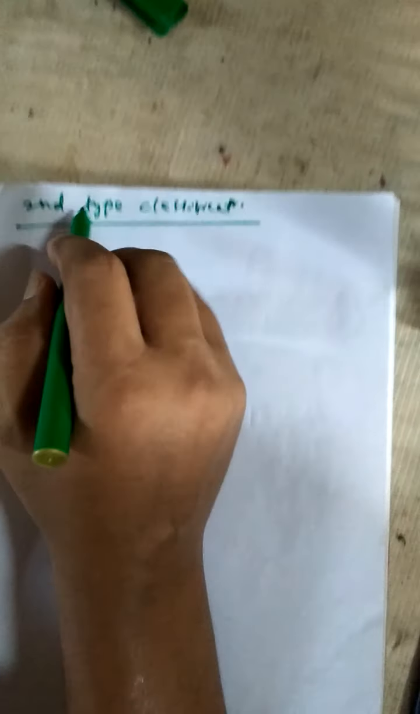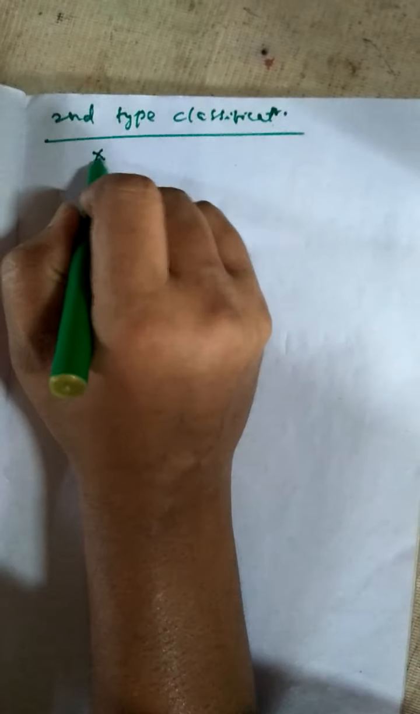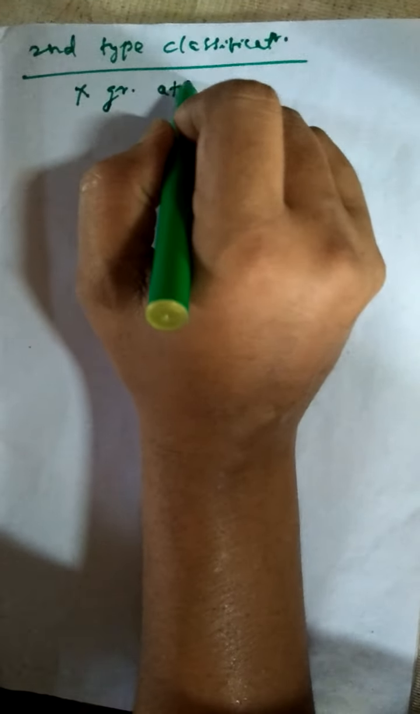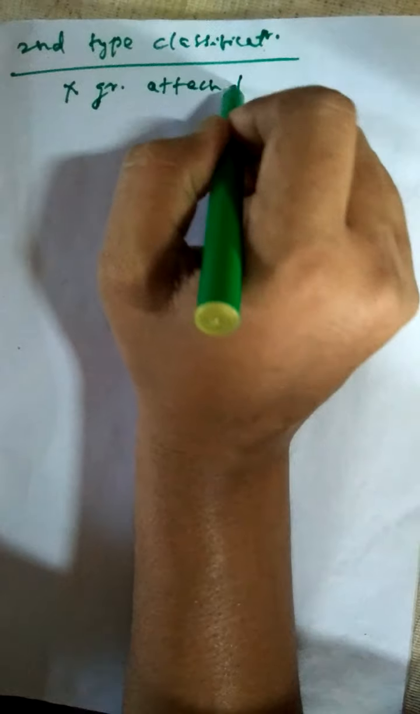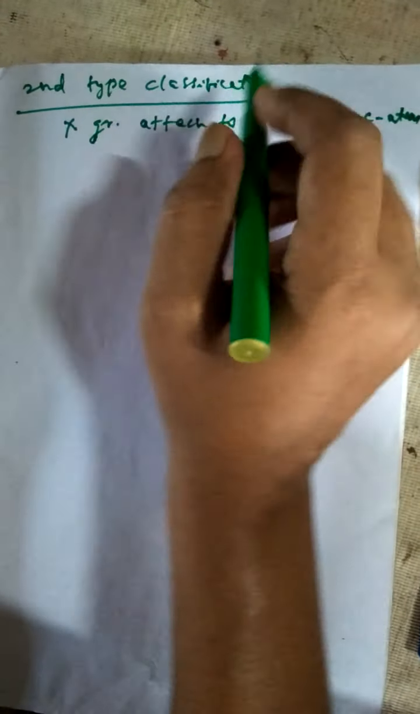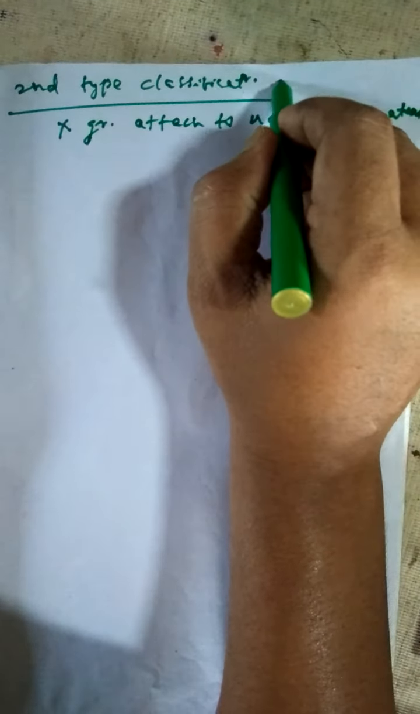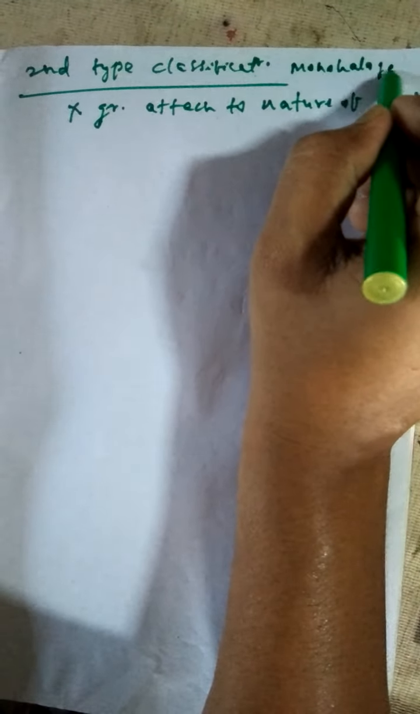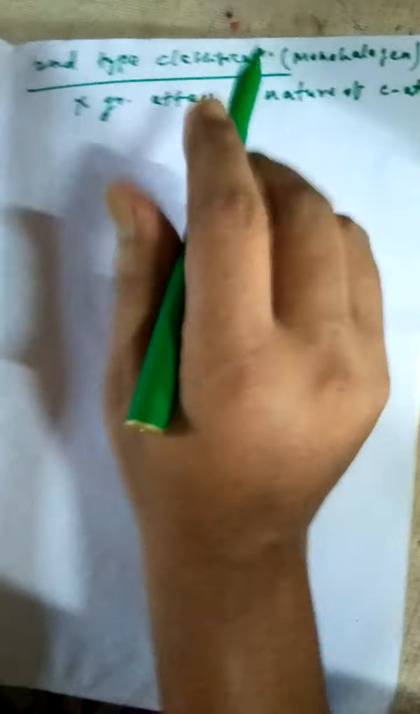That is the halogen atom X group attached to the nature of carbon atom. So the second type of classification, basically of the monohalogen derivative, is based on the X group attached to the nature of the carbon atom.